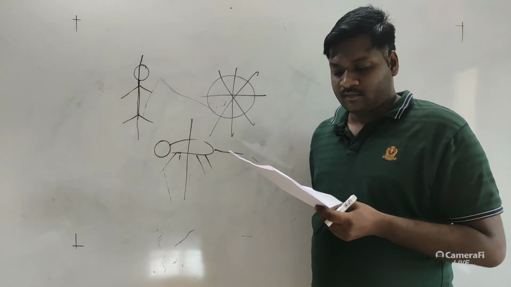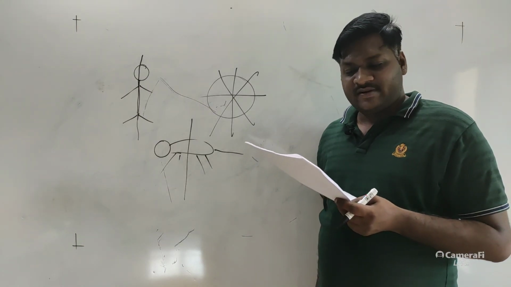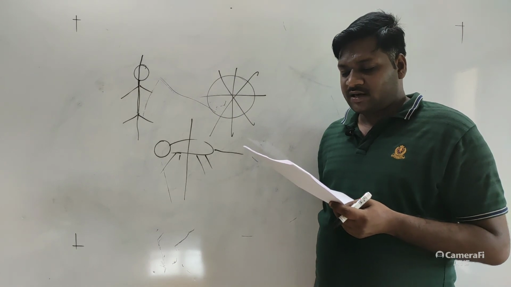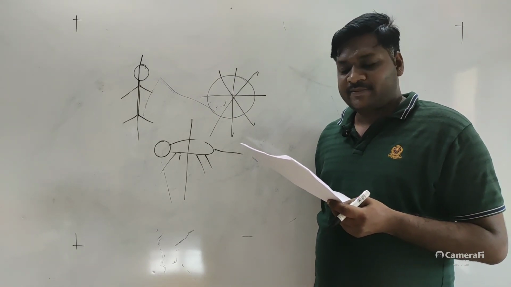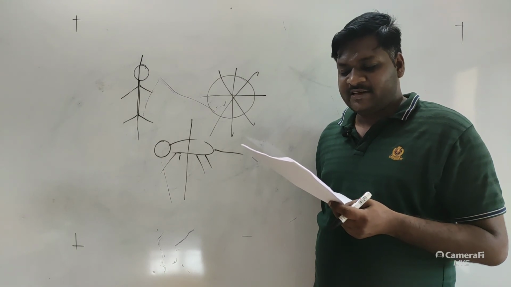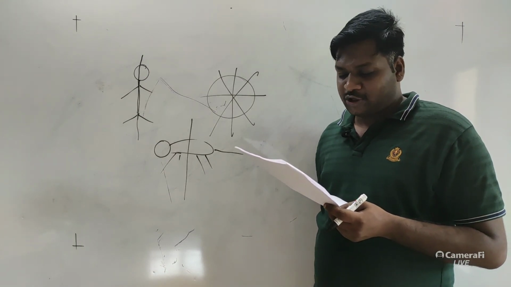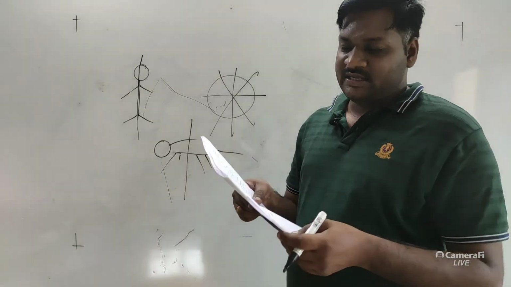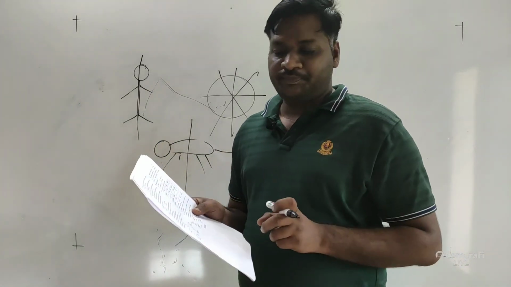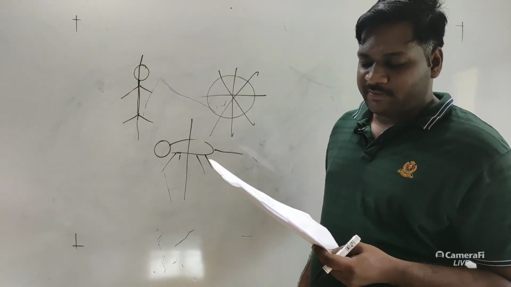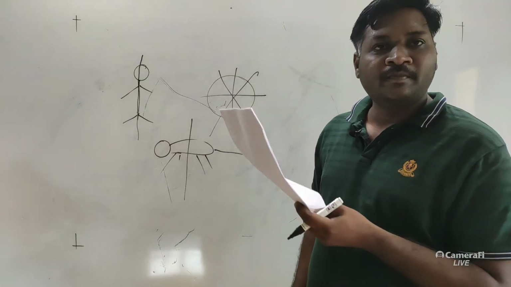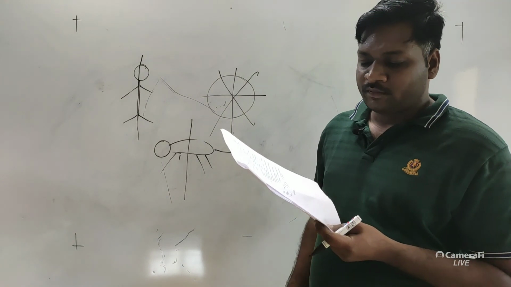The next, 177: go through the following flowchart for division of subphylum Vertebrata. Fill the gaps A, B, C, D, E and select the correct option. A similar flowchart is given in the textbook itself. Subphylum Vertebrata is divided into Agnatha and Gnathostomata.